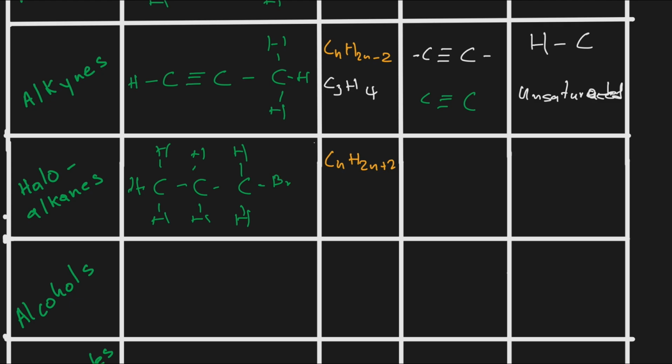So that means now the general formula will change to be what? CnH2n+1, because we have removed one of the hydrogens and replaced it with a halogen. A halogen is any of the elements in group number 7. So we write them as X, because it can be chlorine, fluorine, or bromine. So now X will represent the halogen.